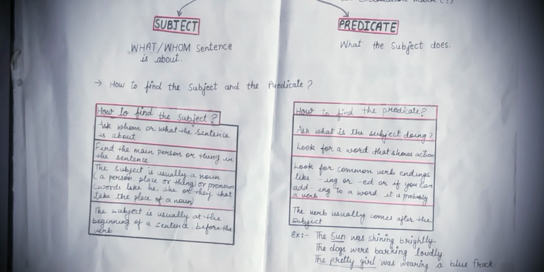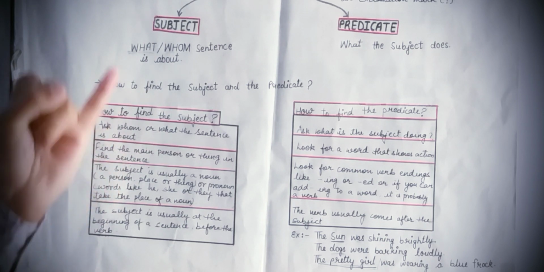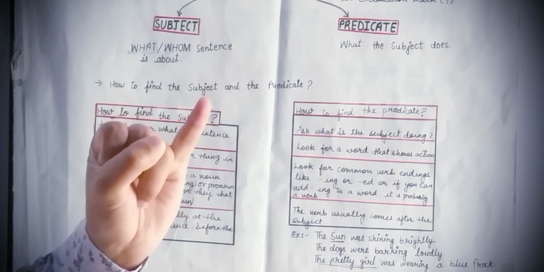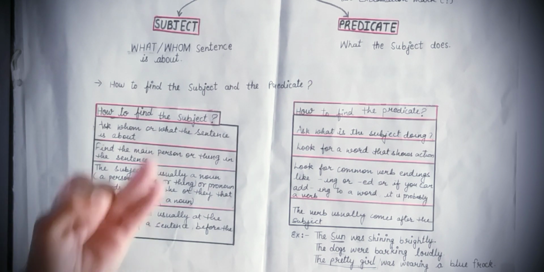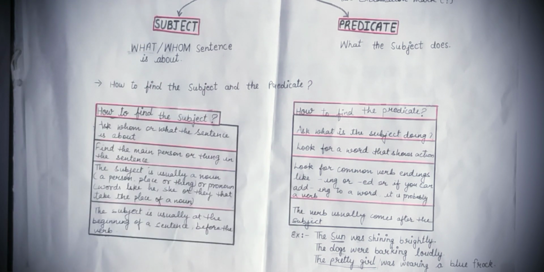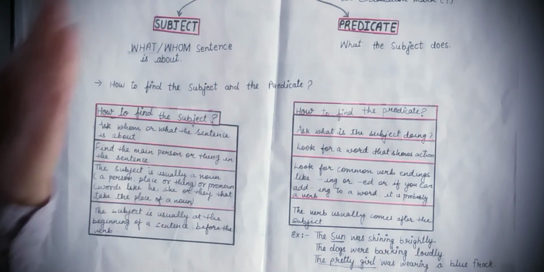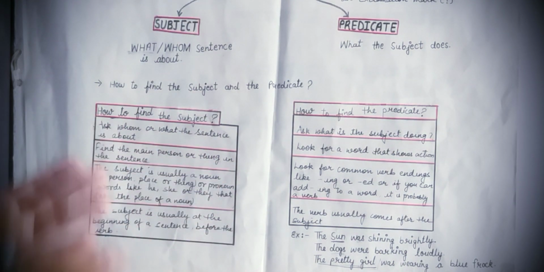And second is before the verb. First, you can find the subject usually at the beginning of a sentence. Sentence में सबसे पहले आपका subject होता है, and second thing is before the verb. और किसी भी verb से, what are verbs? Doing words. किसी भी verb से पहले आपको subject मिलेगा.